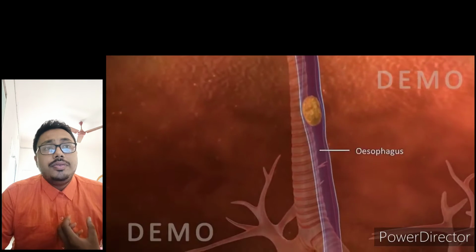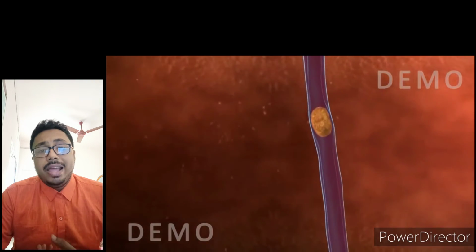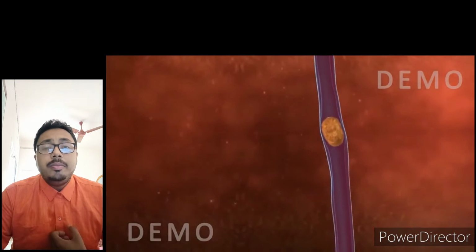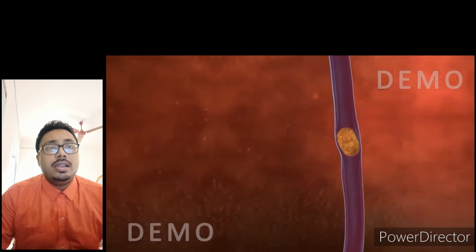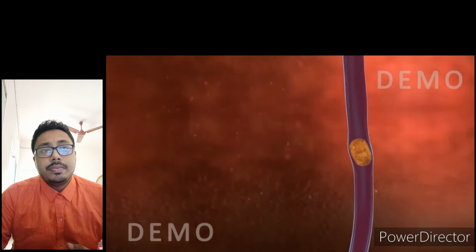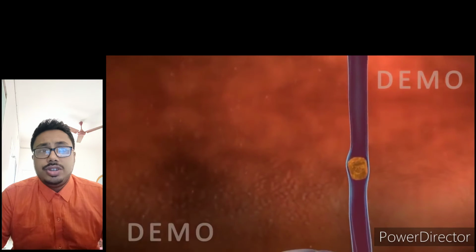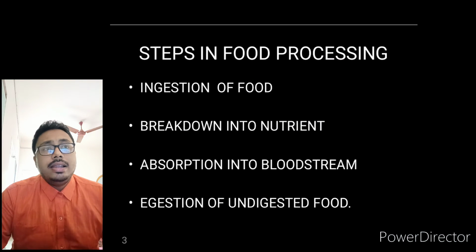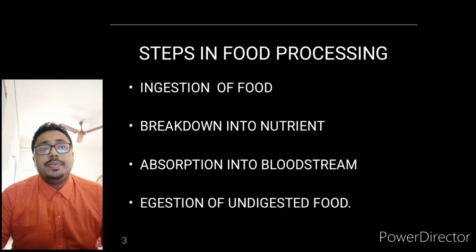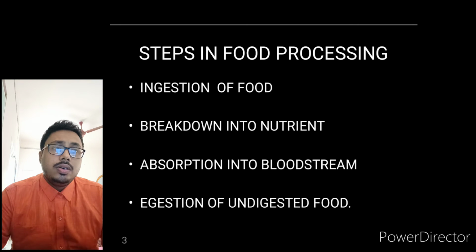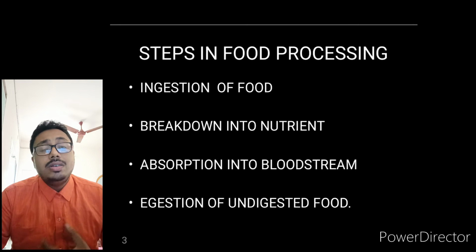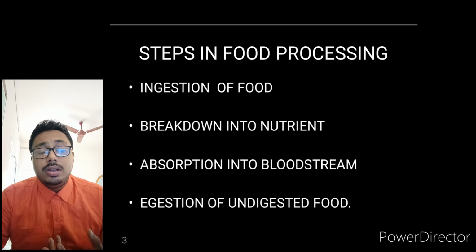Then the food will break down in different parts of this alimentary canal. So the first process is ingestion, then the second process is breaking down of the nutrients, third is absorption of the food material or the nutrient, not directly the food.